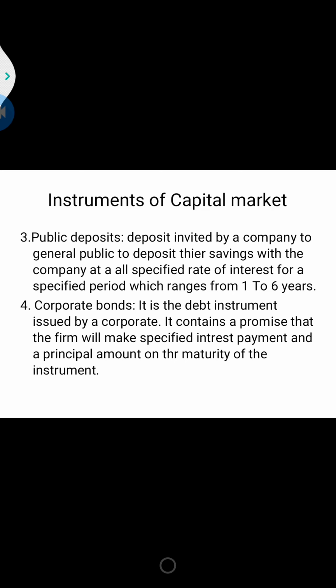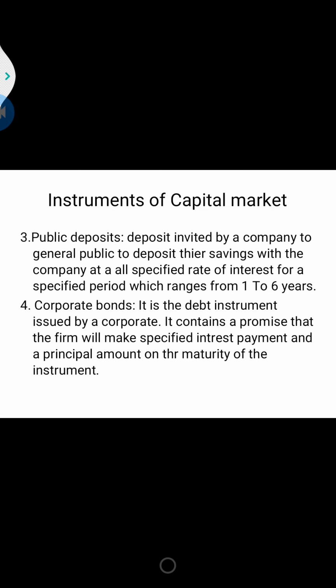Okay, so corporate bonds are there. What is a corporate bond? It is a debt instrument issued by the company. It contains a promise that the firm will make a specified interest payment along with the principal amount on the maturity of the instrument.